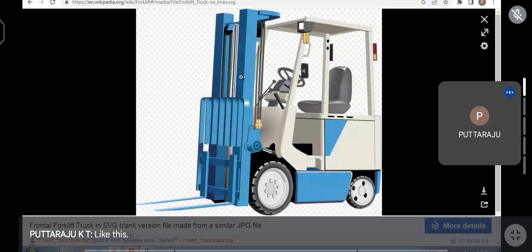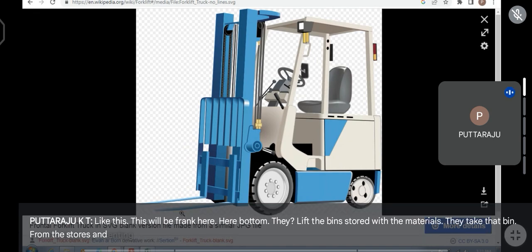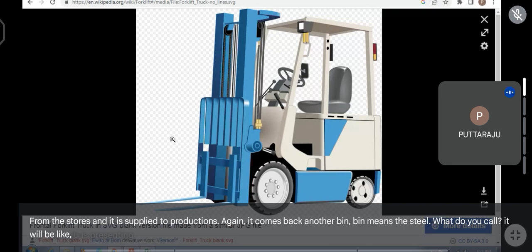Like this. This will be front here, here bottom. They lift the bins stored with the materials. They take that bin from the stores and it is supplied to production. Again it comes back with another bin. Bin means the steel, what do you call? Containers, sir. It's a kind of container, dustbin kind of a thing.